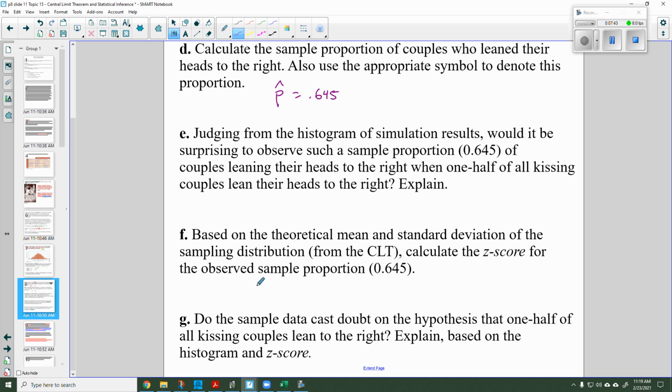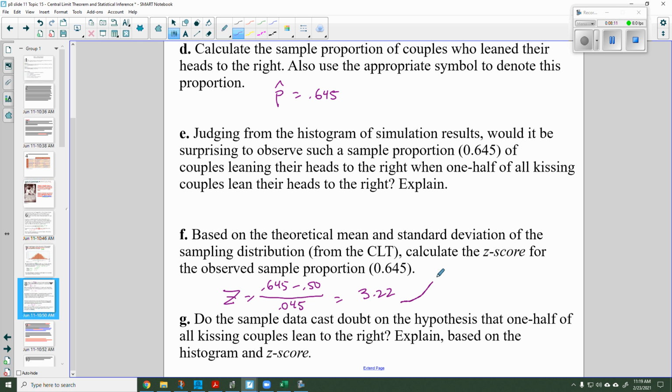The z-score of that would be z equals 0.645 minus 0.50, which is the hypothetical proportion center, divided by 0.045, which was our standard deviation, and that comes out to be 3.22. That is a really big standard deviation, really far from the mean.